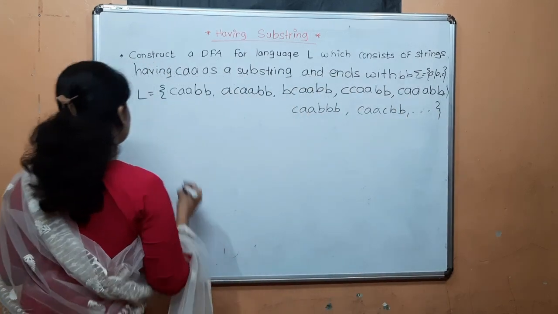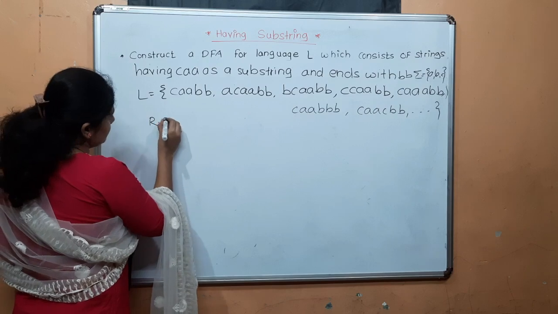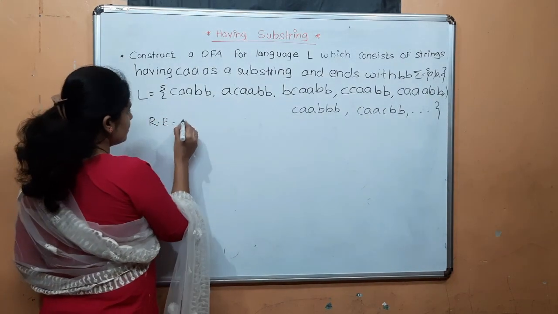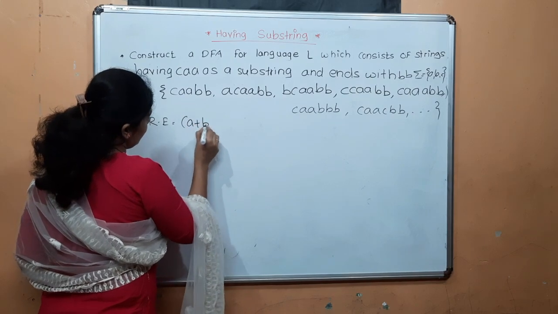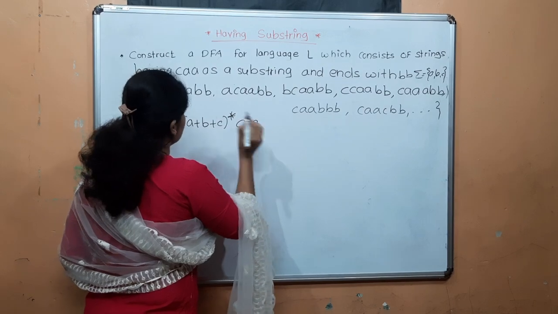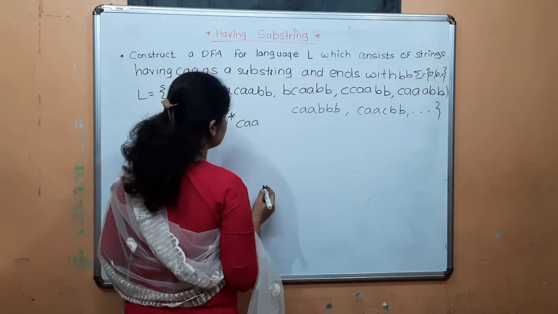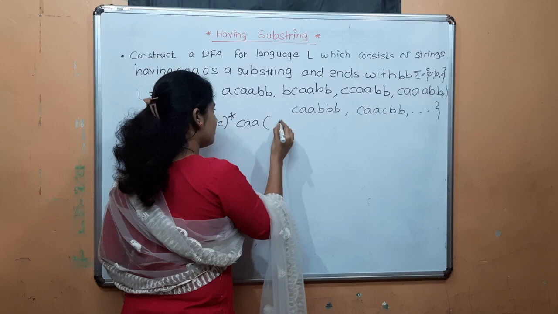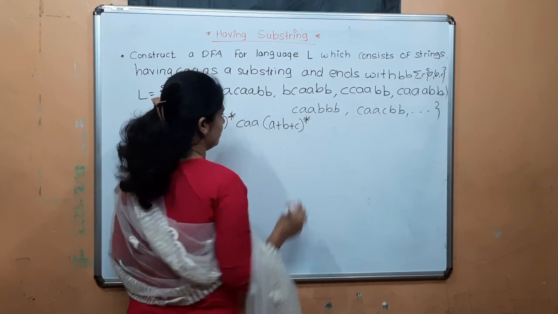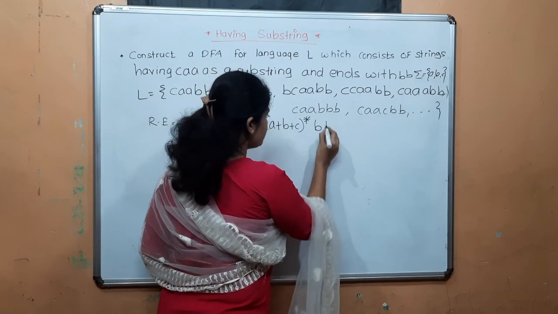The regular expression is: it can start with either A or B or C, then CAA, and after that, if A or B or C occurs, it can end with BB.